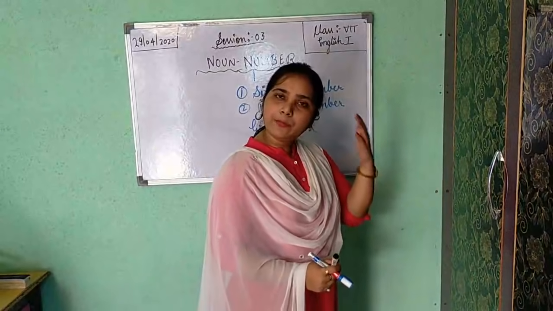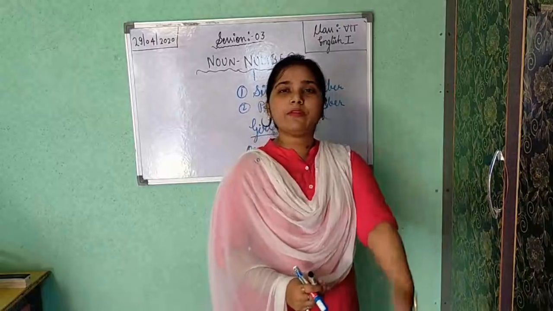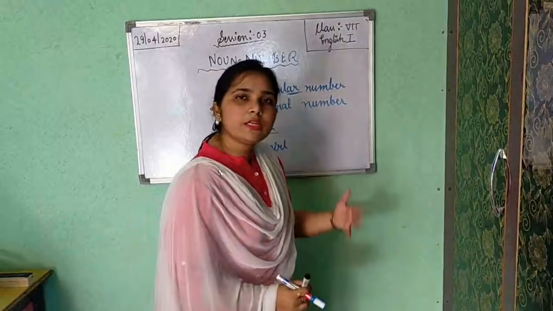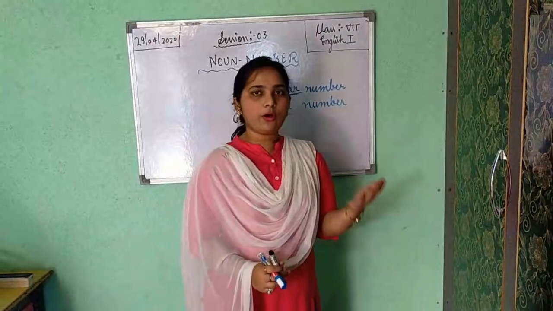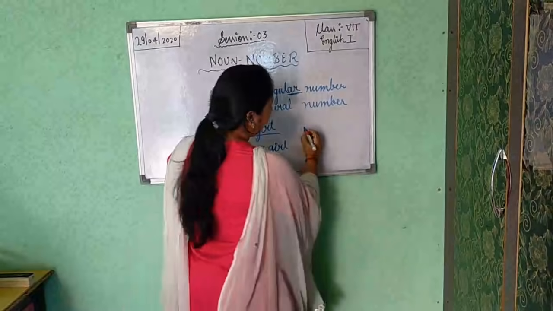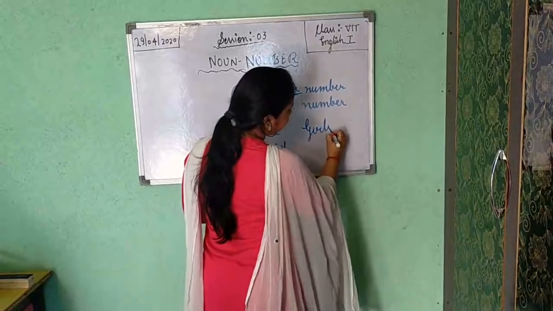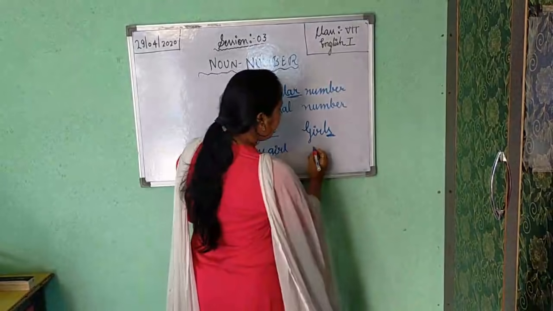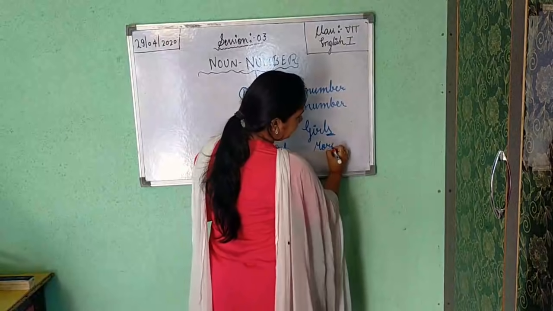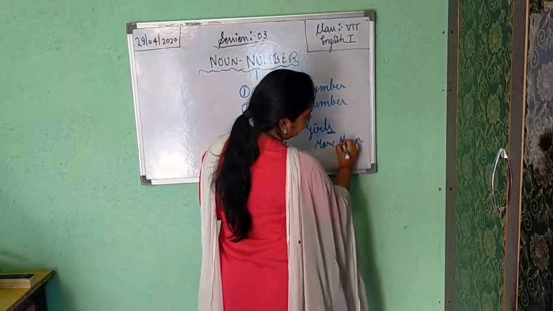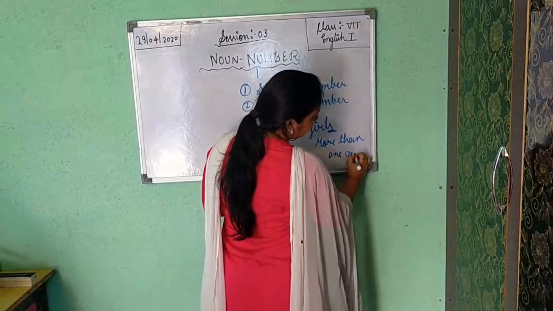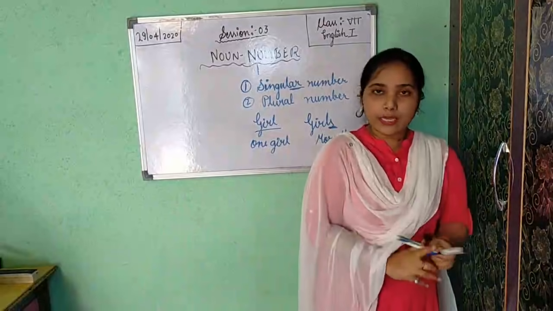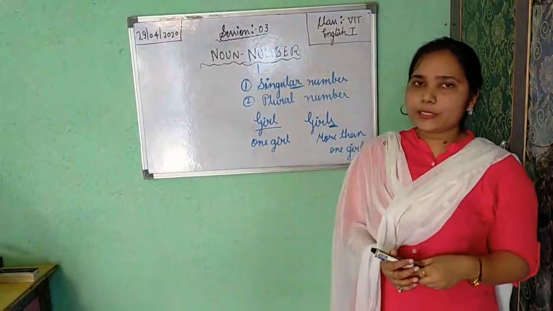It can be 2, 3, 50, or 100. Likewise, if the thing or person is more than one, it is plural number. Now, if I am writing girls, here S shows plural number. It means more than one girl. So singular number shows only one and plural number shows more than one. This point is clear to you?